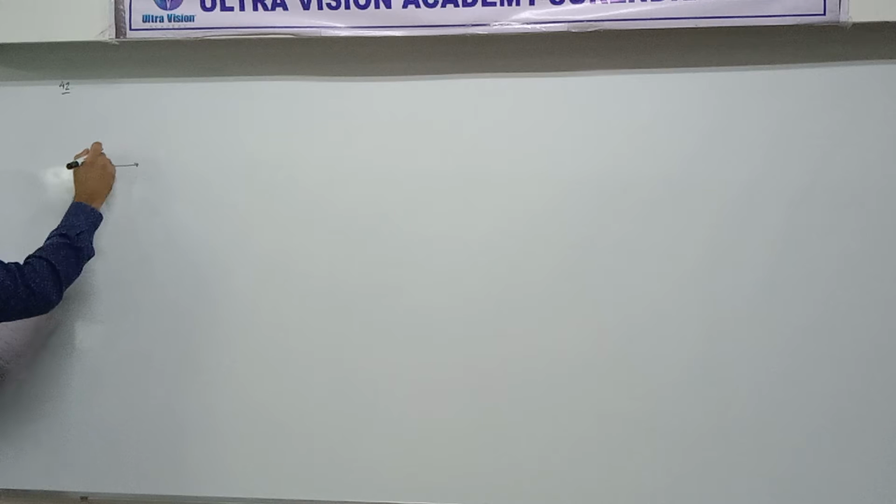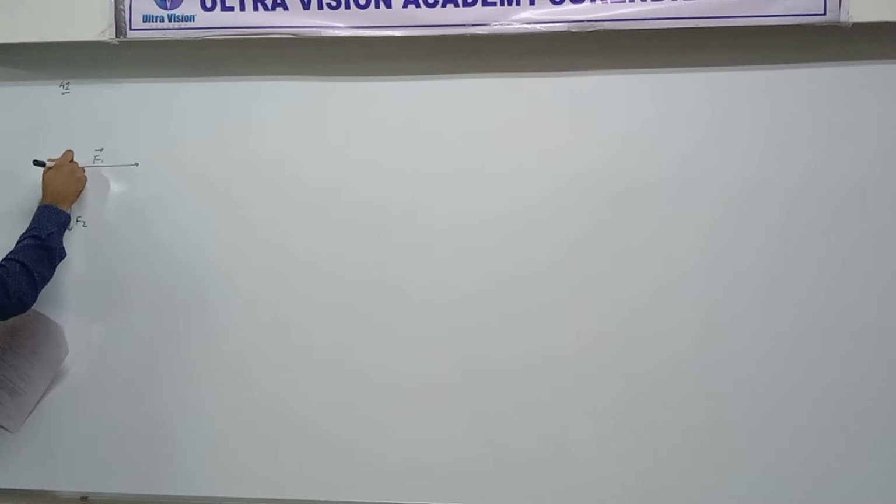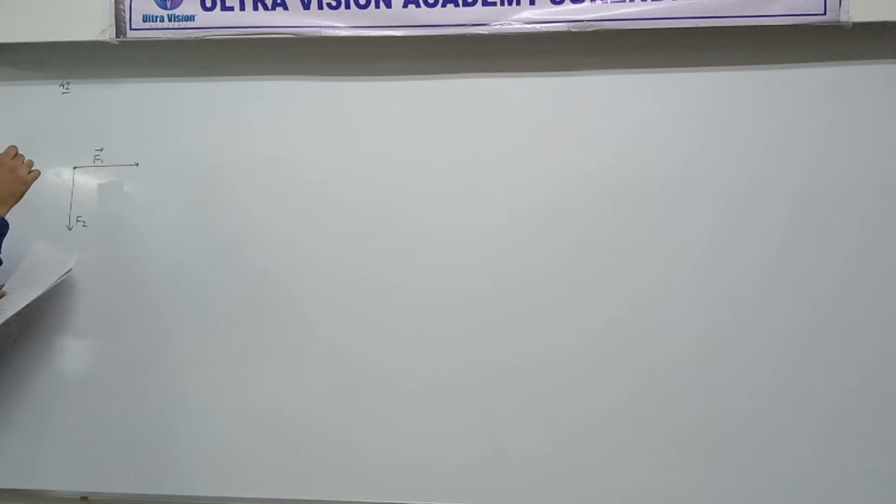So let's say this is one force. Force is a vector by the way, because when you apply a force, you are doing it in a particular direction, right? So suppose this is one force which meets at one point, but their lines of action do not lie in one plane. For example, this is another force. Both of these forces are meeting at this point. Is that true?